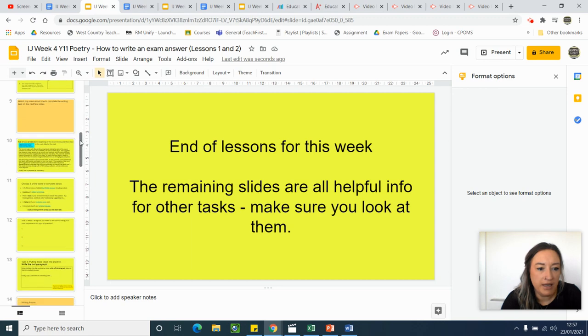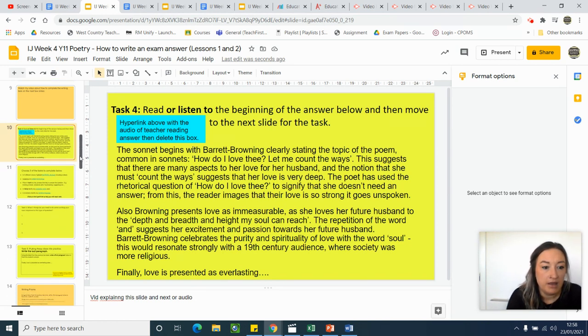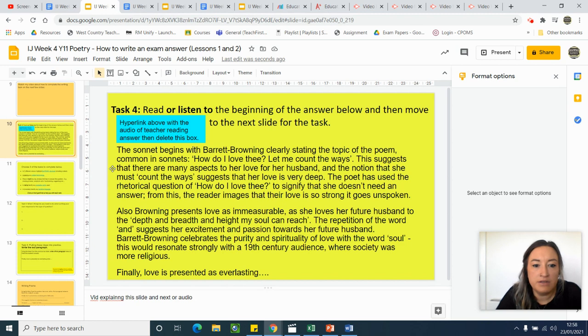So if I come back up here, I'm just going to read this model to you and just pull out a couple of those things, and then you need to actually analyse it yourself, okay? So the sonnet begins with Barrett Browning clearly stating the topic of the poem, common in sonnets, how do I love thee, let me count the ways. This suggests that there are many aspects to her love for her husband, and the notion that she must count the ways suggests her love is very deep.